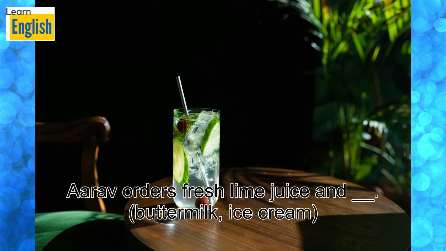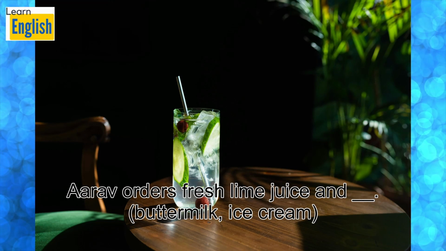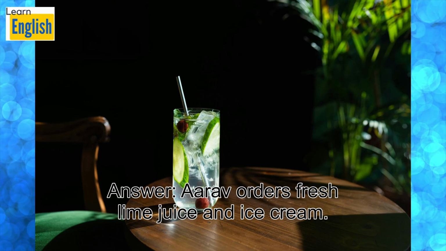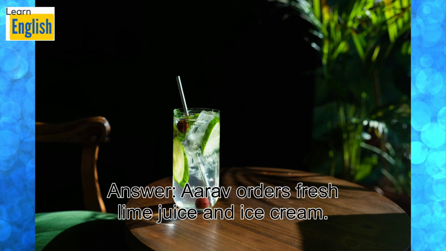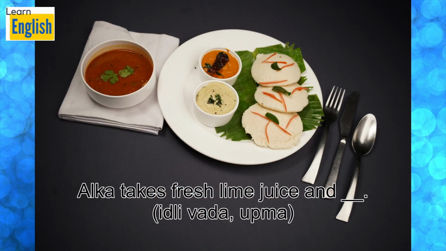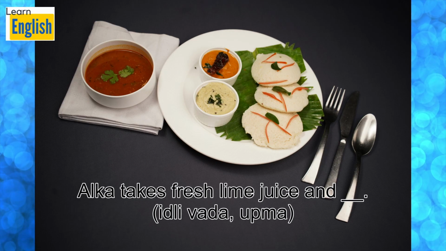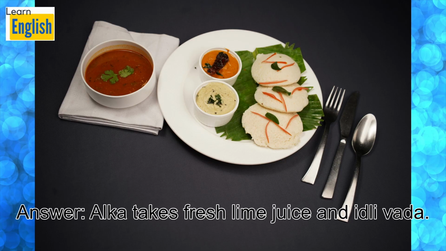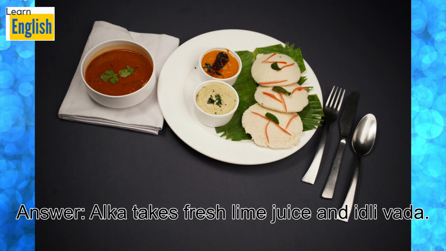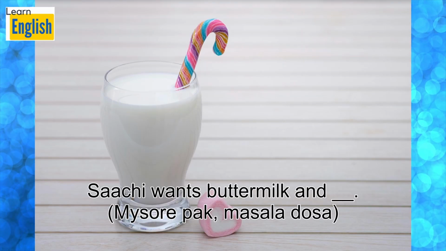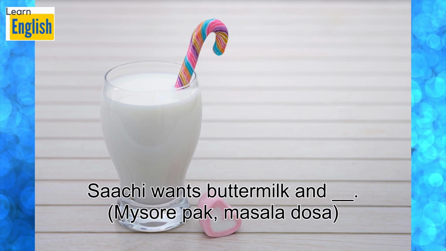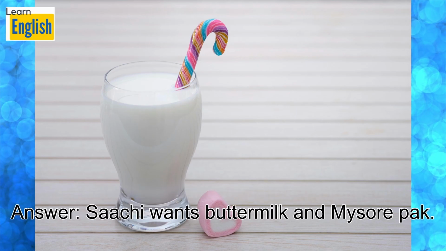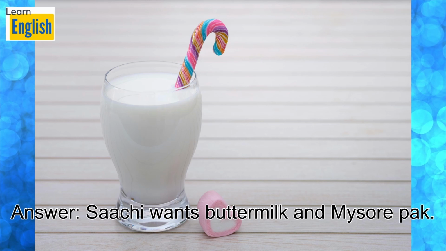Arav orders fresh lime juice and blank, buttermilk, ice cream. Answer, Arav orders fresh lime juice and ice cream. Alka takes fresh lime juice and blank, idli vada, upma. Answer, Alka takes fresh lime juice and idli vada. Sachi wants buttermilk and blank, Mysore pak, masala dosa. Answer, Sachi wants buttermilk and Mysore pak.